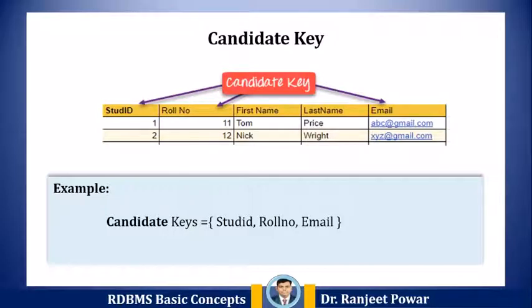There are some properties of the candidate key. It must contain unique values. The candidate key may have multiple attributes. It must not contain null values. It should contain the minimum fields to ensure uniqueness, and uniquely identify each record in a table. For example, in the given table, stud ID, roll number, and email are the candidate keys, which help us to uniquely identify the student record in that table.